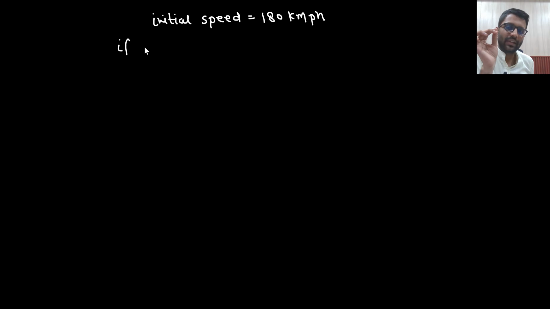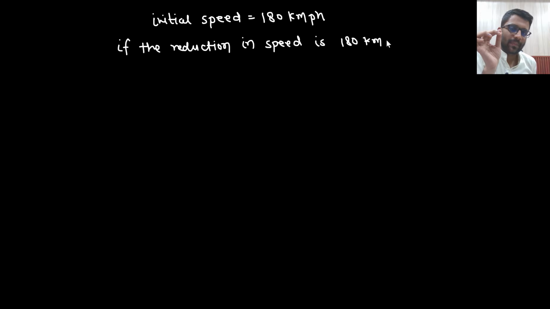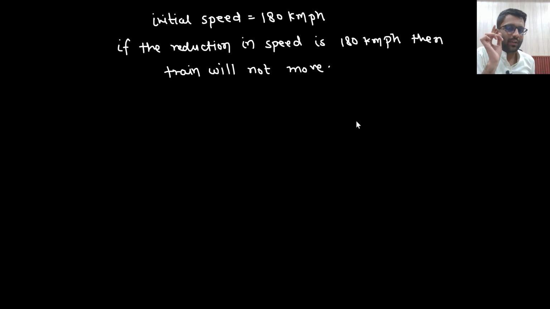If the reduction in speed is 180 kmph, then the train will not move, right? Say yes or no? So I need to make the reduction equal to 180 kmph. So when the reduction is 180 kmph, how many bogies should be connected?